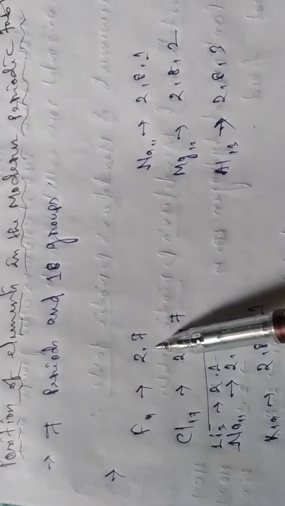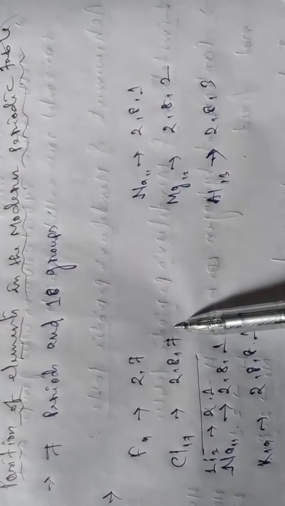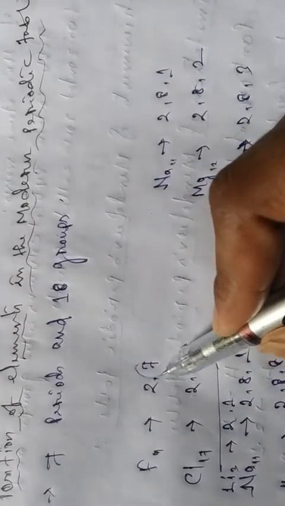Now let us come to this. Here you see in case of fluorine, atomic number 9, if you write the electronic configuration, it is 2, 7, right? In case of chlorine you see 2, 8, 7, right? So in fluorine and chlorine, the outermost shell contains the same number of electrons, that is, the number of valence electrons is the same. So those elements in which the number of valence electrons is the same, or the outermost shell contains the same number of electrons, will be placed in the same group.